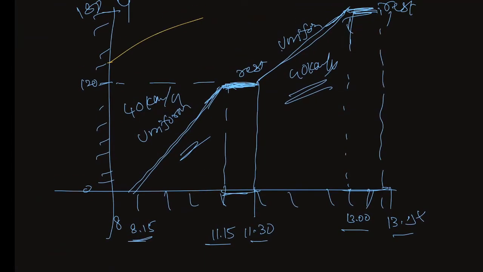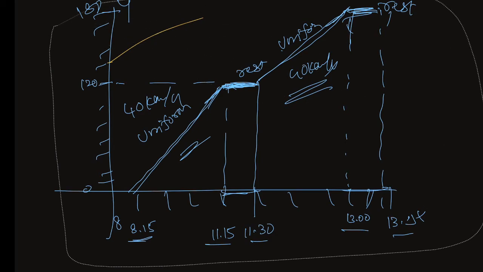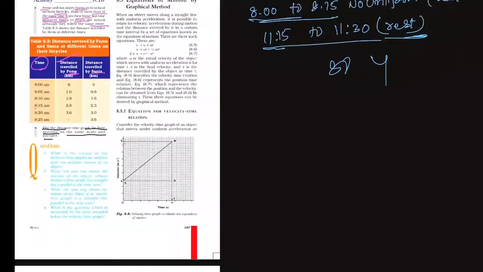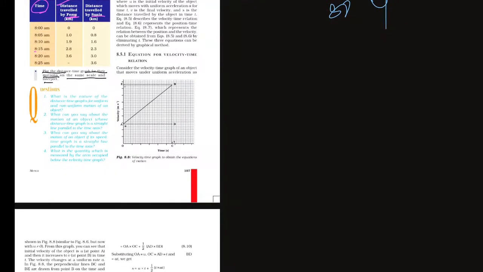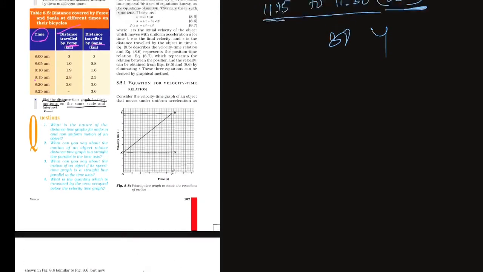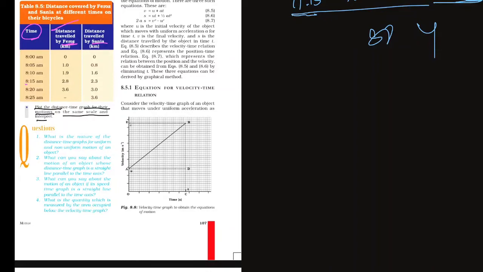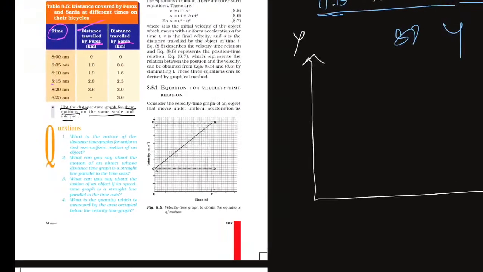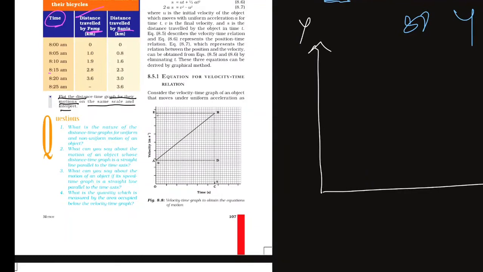Here we need to draw a graph. For taking a graph, we have to take XY axes, children. This is the Y axis, this is the X axis, in which we take time along the X axis.